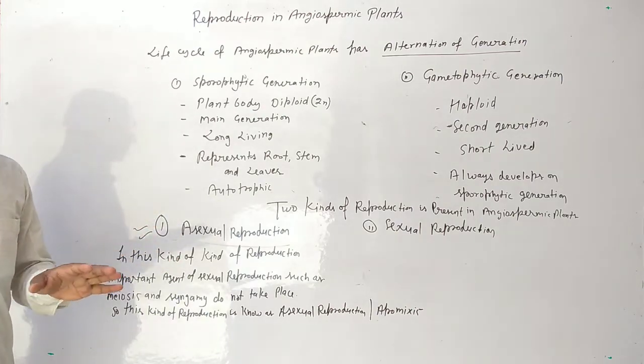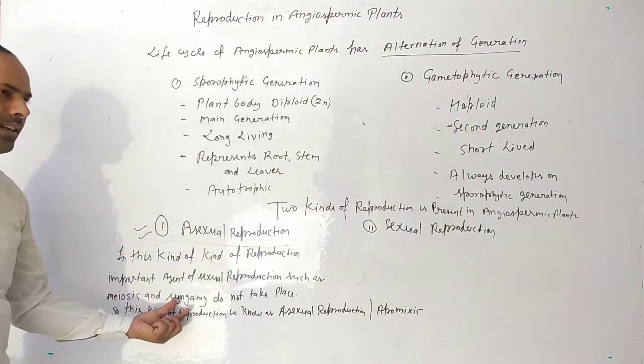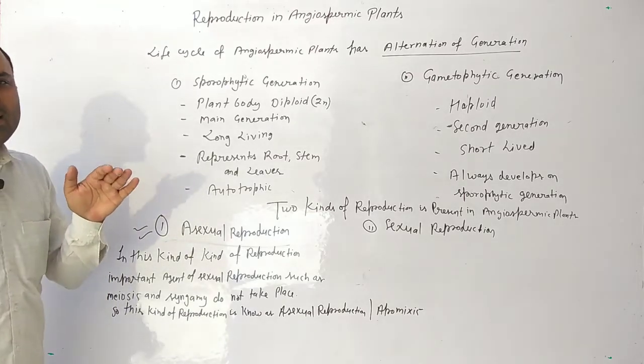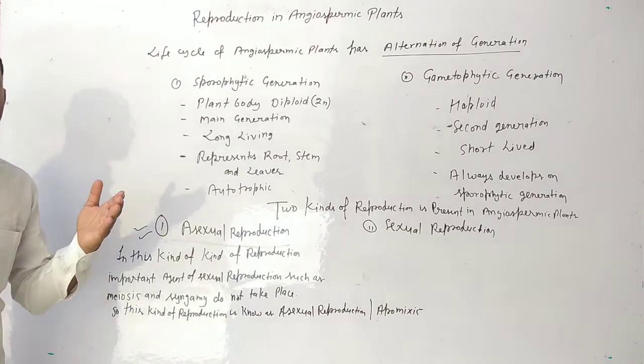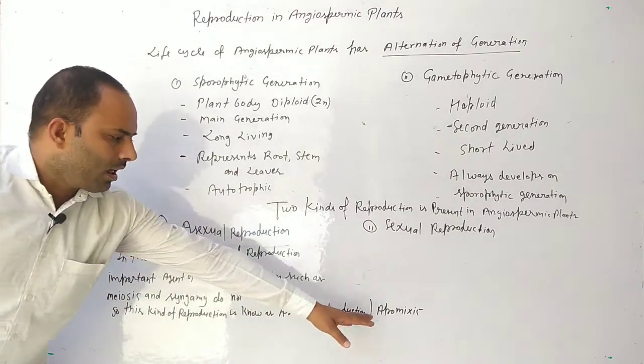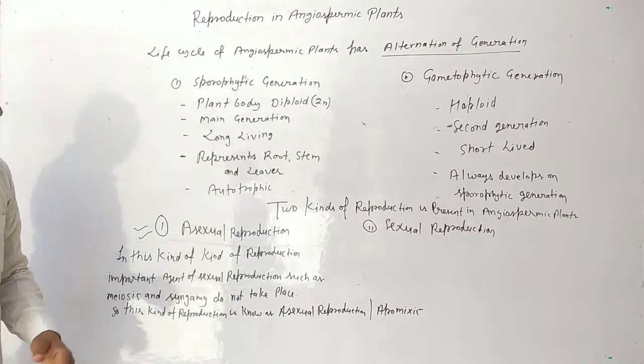These processes do not occur in asexual reproduction. So this kind of reproduction is known as asexual reproduction or apomixis.